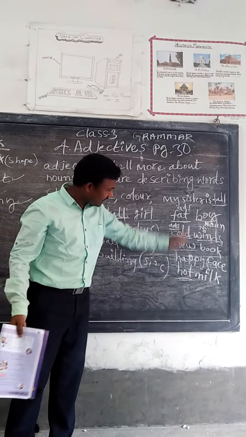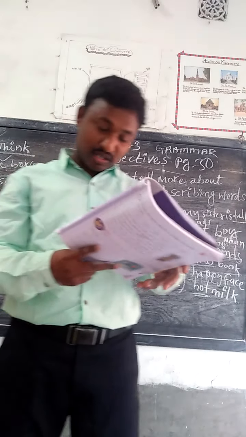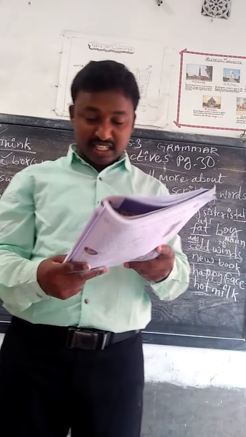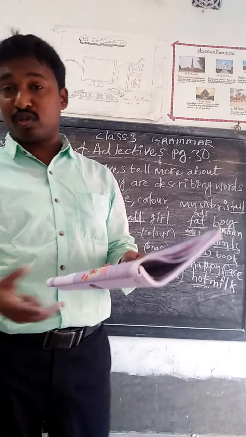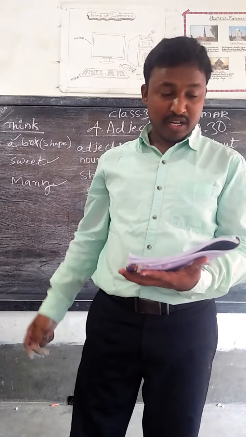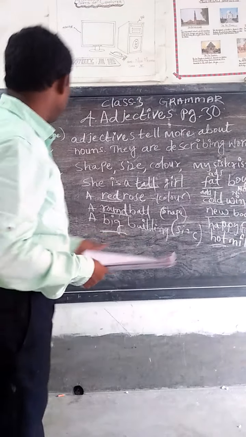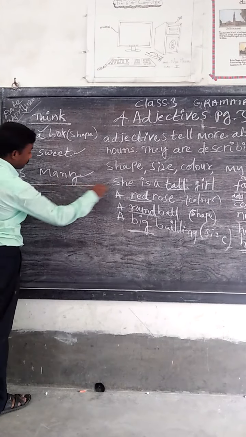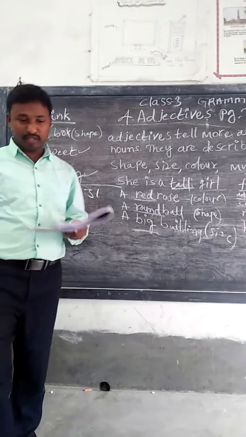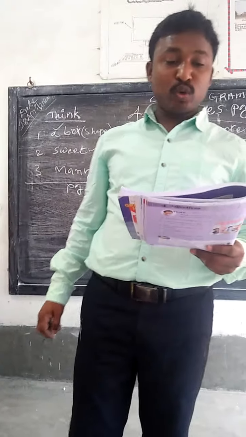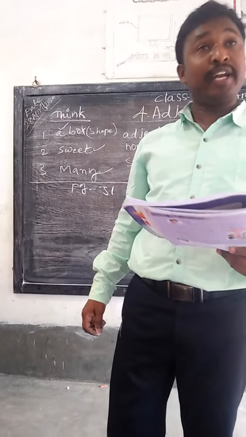So children, we can write these things down. You will get more ideas. Adjectives in a sentence give us a better idea about the person we are talking about. Choose the correct adjectives to complete this paragraph. Page number 31, you see. They have given: choose the correct adjectives to complete this paragraph on India.